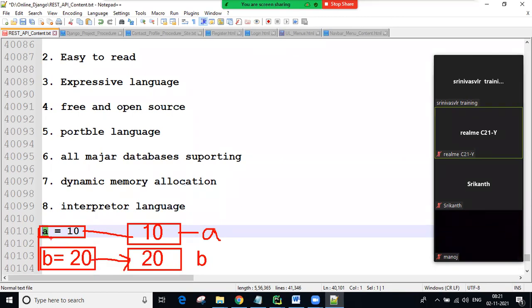At a time only a single line executes and memory is created for that. Next line executes, memory is created for that. Like that, step by step, line by line, at a time a single line executes. Those languages we call interpreter languages. Python is an interpreter language. Java is a compiler language.